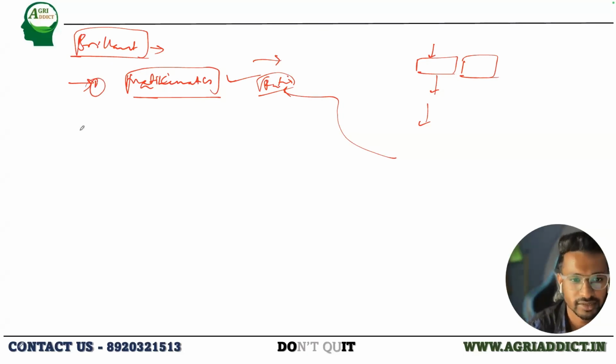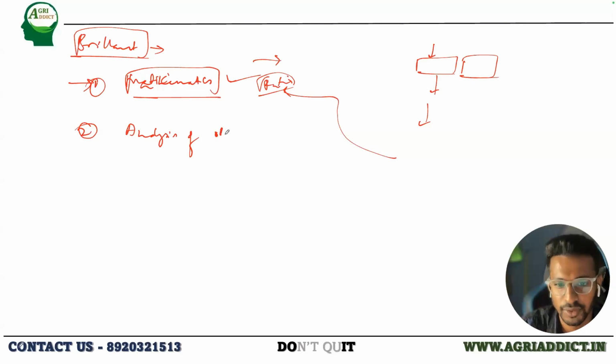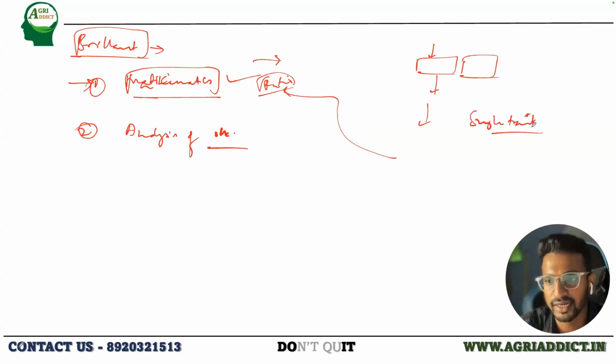So any other reasons? Studied only one trait at a time. Yes, exactly. While he was preparing his experiment, he did a proper analysis of what others were doing. He analyzed everything, since all other scientists were not concentrating on a single character or a single trait at a time. So they were not able to come to a proper conclusion.